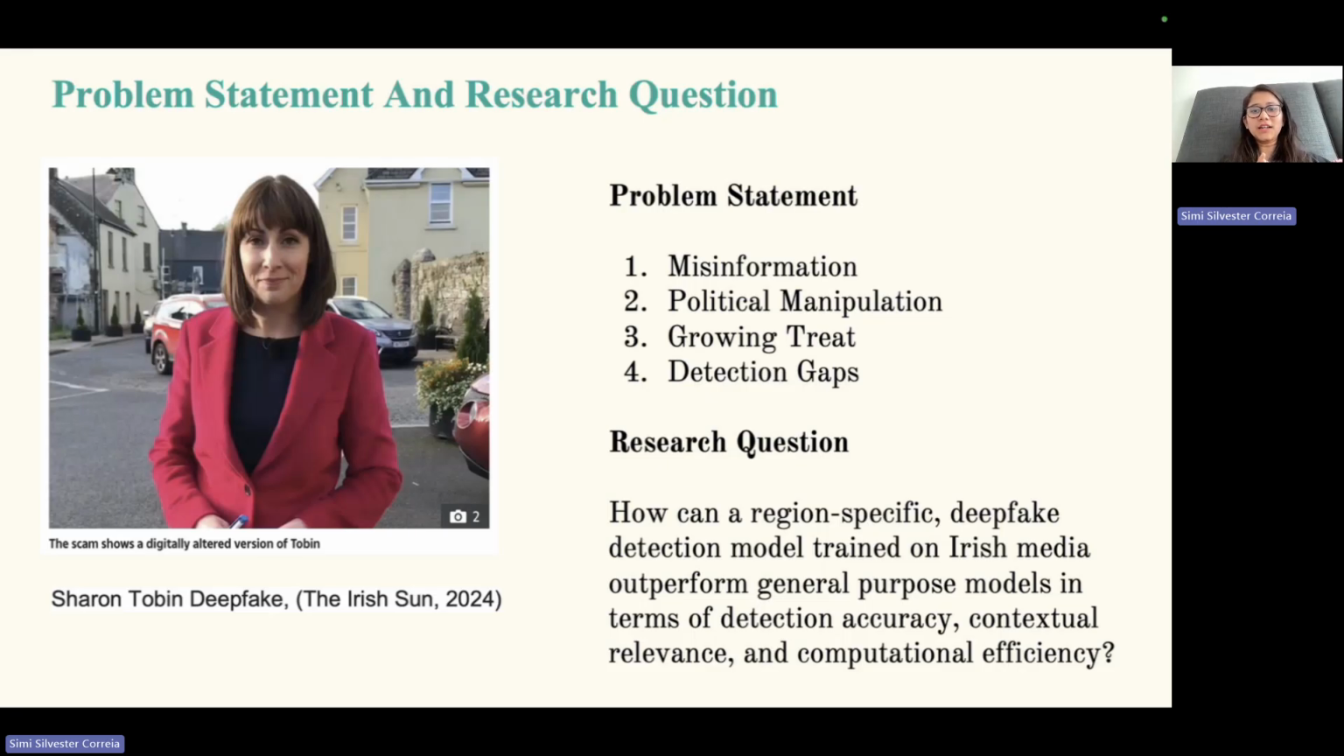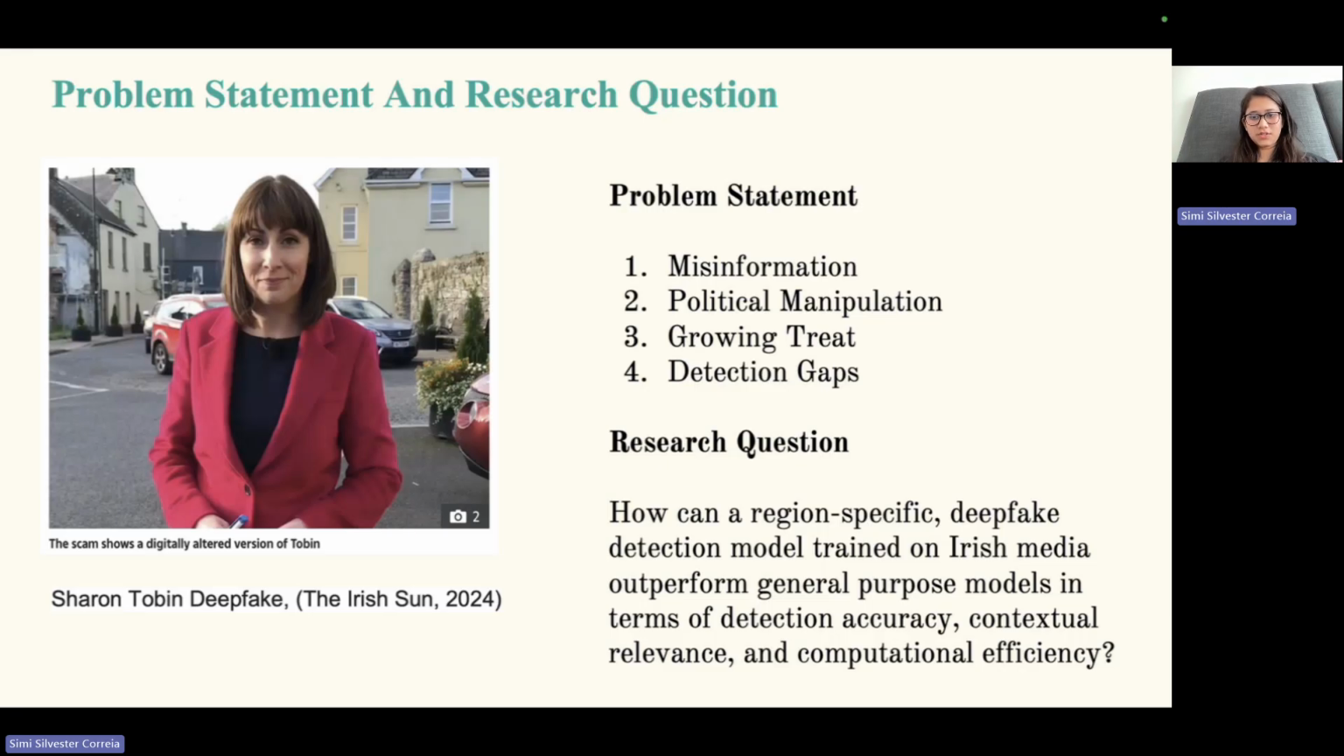Now, even though there are a lot of techniques available for deepfake detection, they are mostly built on global data sets like FaceForensics++ and DFDC. All of these data sets include people from all over the world. And also, secondly, the data sets are mostly made up of celebrity figures. So when a particular model is fed an unseen image, it does not respond very well.